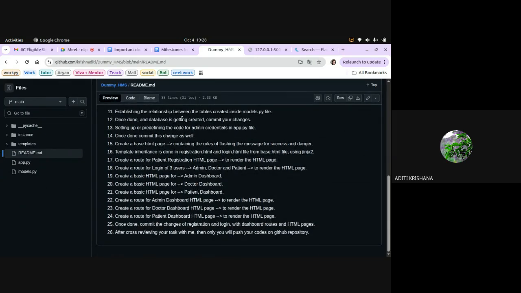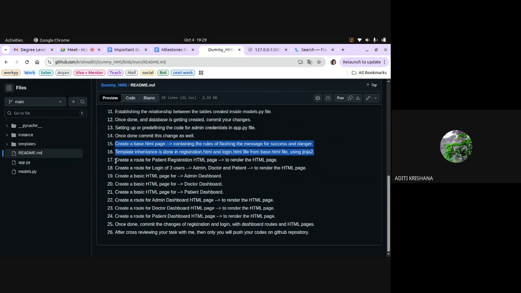Once done and the database is created, commit your changes. Every time I am telling you to commit, don't push your changes. Then you have to set up or predefine the admin credentials and commit that change as well. Right now stop with this because I have not taught you this.